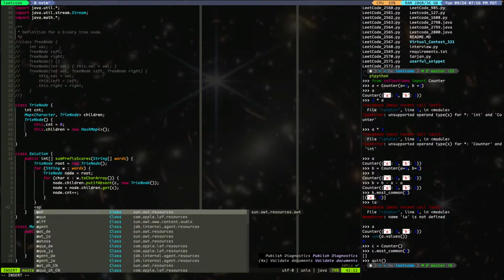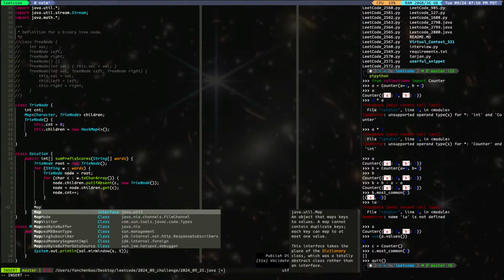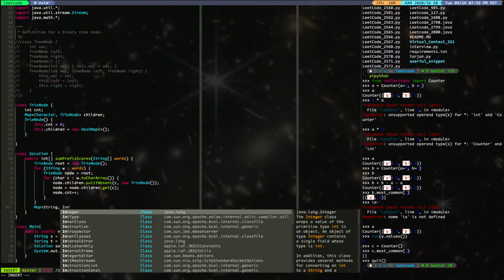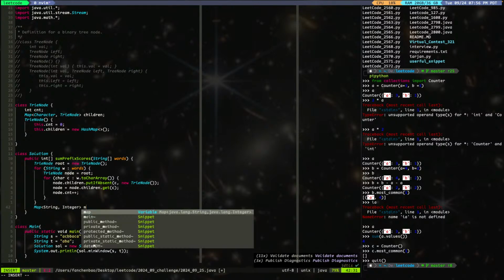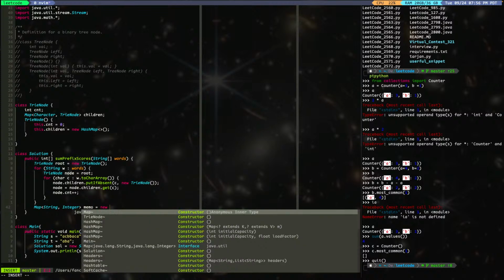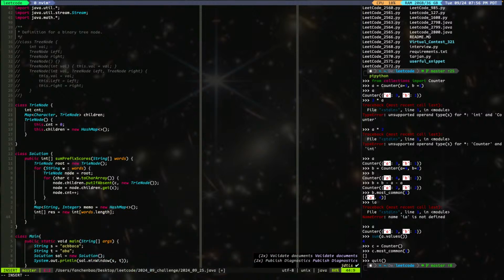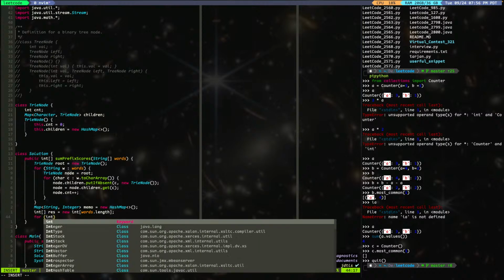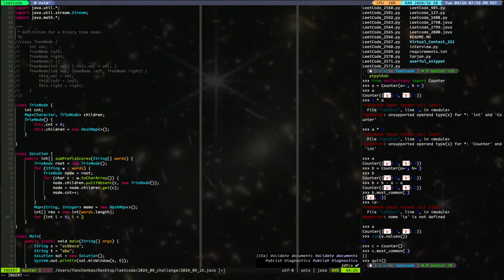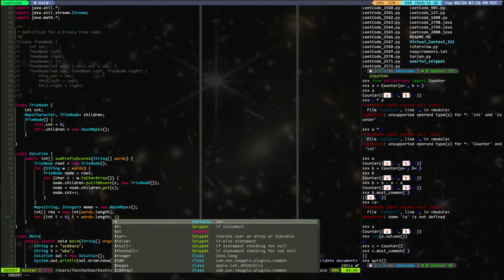Next we're going to do a map of string and integer, memo, a hash map, right? And then we're going to say an array, new int of words dot length. Okay, for int i equals 0, i smaller than words dot length, i plus plus.